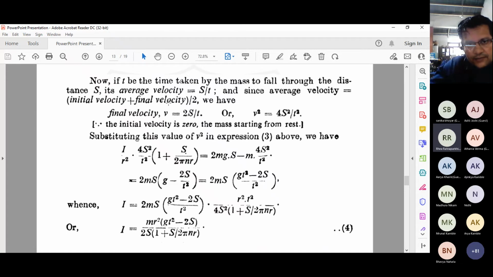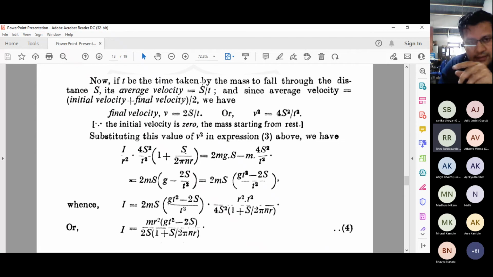Hope you are understanding what is written here. The expression for the average velocity is the distance taken per unit time. You write that average velocity as initial plus final divided by 2, and now it comes to twice s by t again.